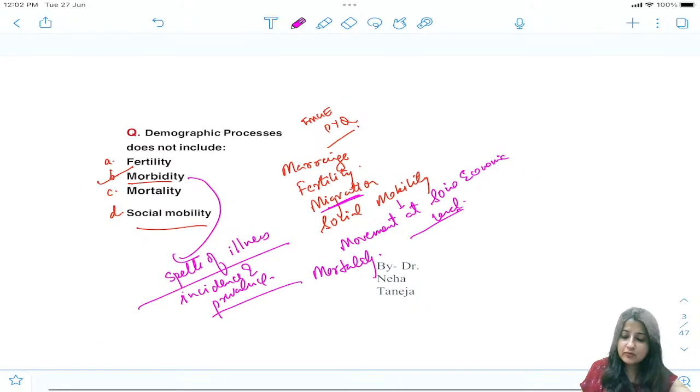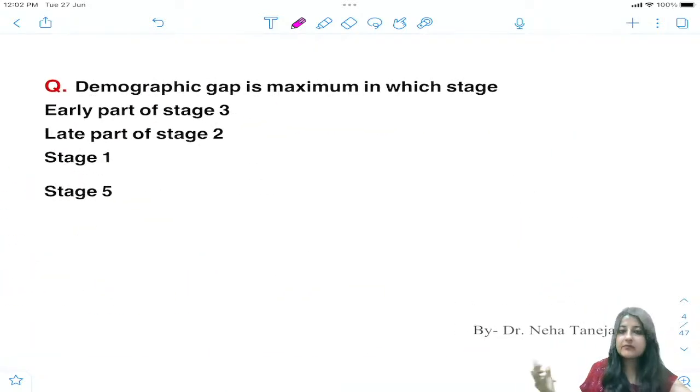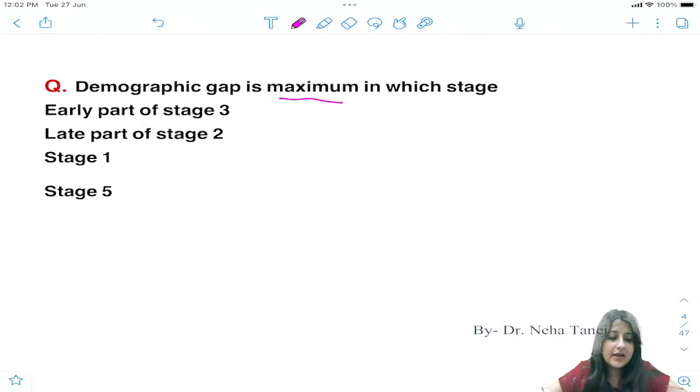Now obviously our next question will be what? Demography gap, which is the demography model, right? So before we revise the demography model, what is the answer to this? Demography gap is maximum in which stage? Early part of stage 3, late part of stage 2, stage 1, stage 5. पहले आप आंसर दो, then we will discuss the model. Maximum पूछा है मैंने, maximum. Very good. Most of you are writing late part of stage 2 just because you've memorized. No, you need to understand this model. So another 2 minutes we will spend to revise the demographic transition model.